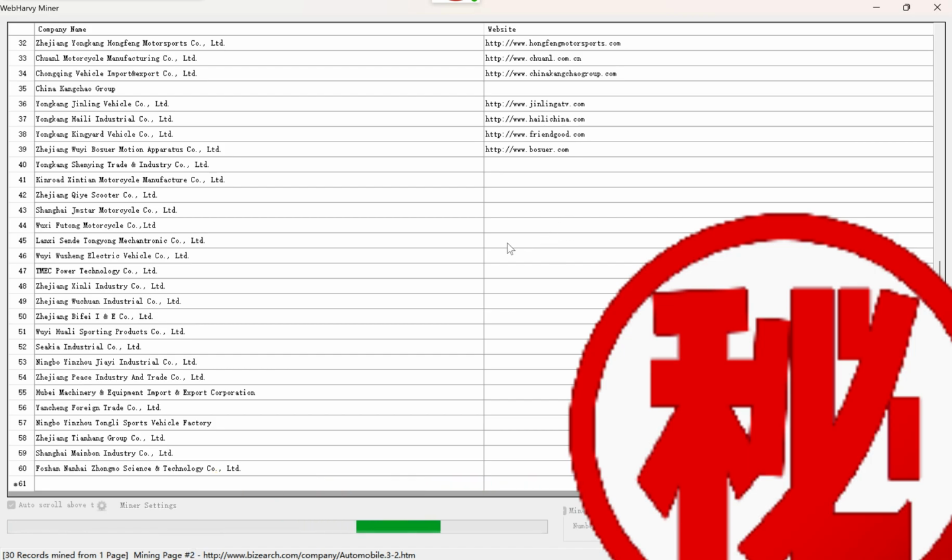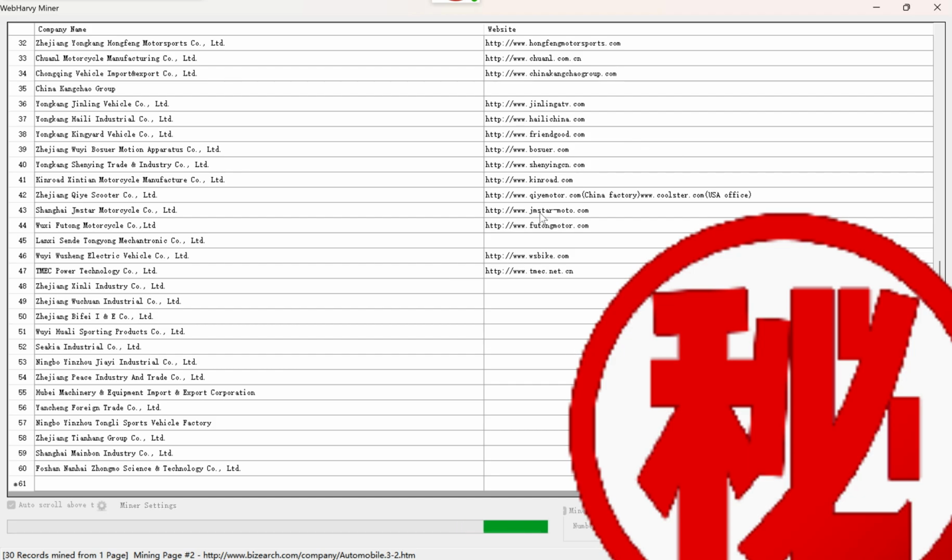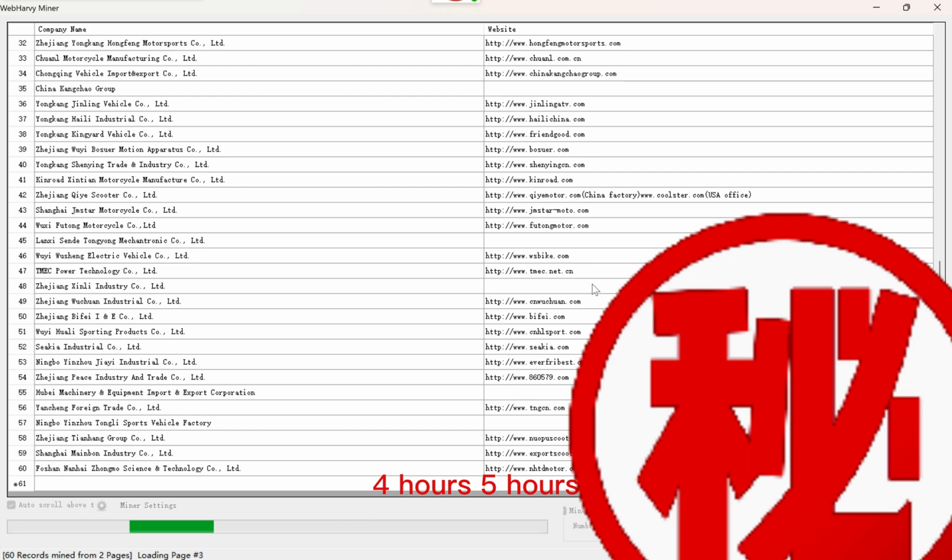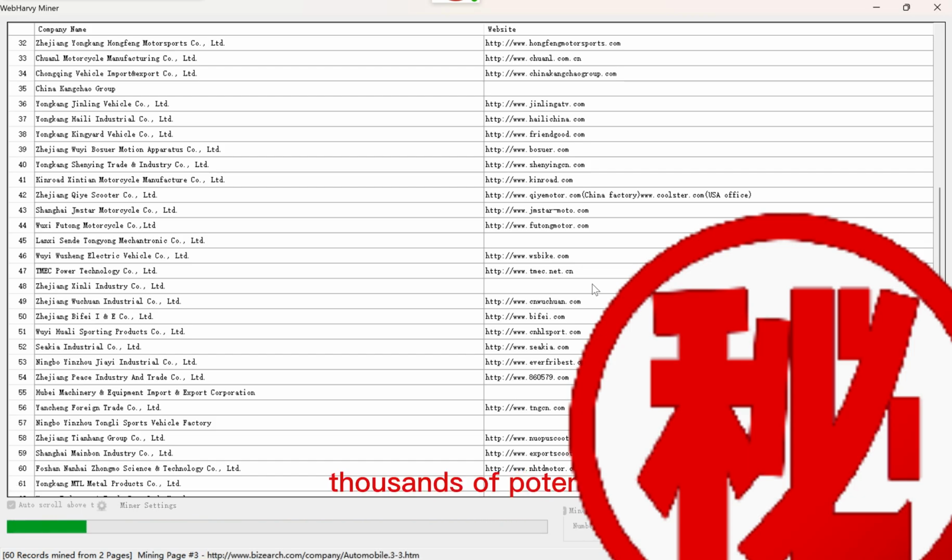The speed is very quick. You just hold on. 4 hours, 5 hours, tomorrow you'll finish, and you will get thousands of your potential targeted customers' websites.